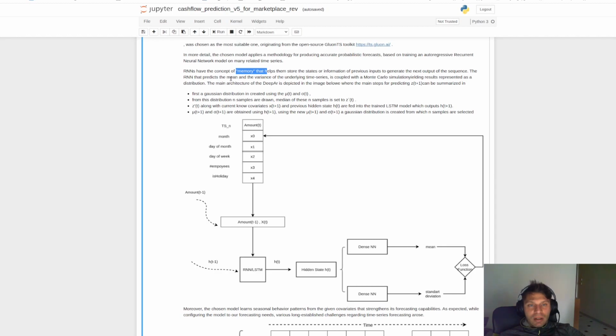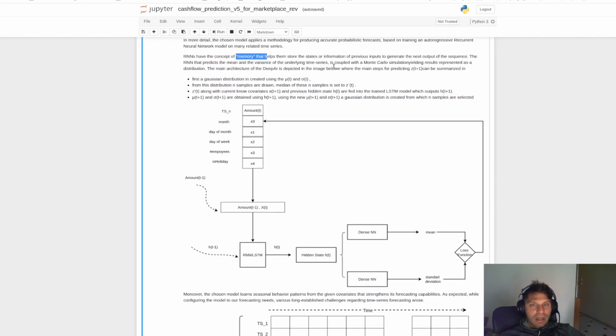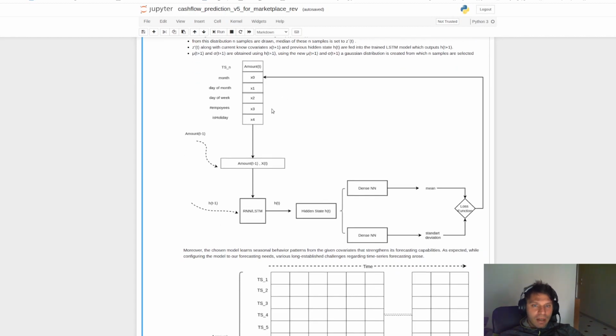In our case, the RNN predicts the mean and the variance of an underlying time series, and then it's coupled with Monte Carlo simulation in order to present the results as a probabilistic distribution. The main architecture of the DeepAR is here. That means we have the time series and other covariates: the month, the day of the month, the day of the week, the features that we have created earlier.